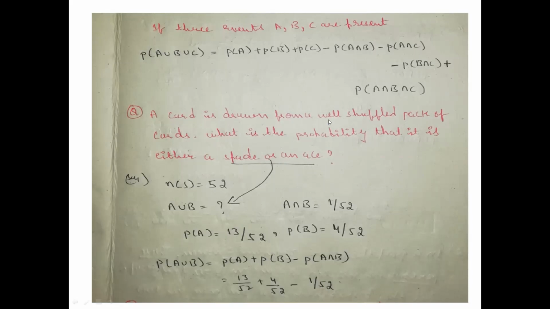A card is drawn from a well shuffled pack of cards. So one card we have drawn. What is that one card we have to mention here? The numerator is 1 and the denominator is 52. So then we got all the values for the addition theorem. We can directly substitute 13 by 52 plus 4 by 52 minus 1 by 52. If you solve it, you'll get the answer for the probability of whether it is a spade or an ace.